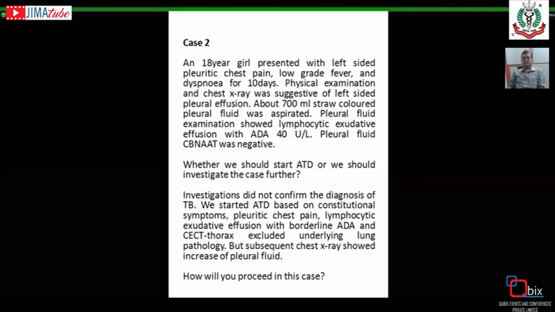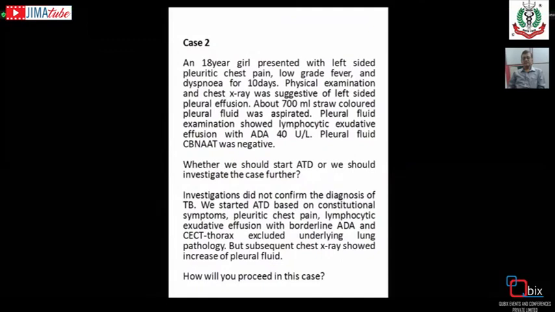The low-grade fever indicates that there is a chronic infection process, and pleuritic chest pain indicates that the pleura is involved by the inflammatory process. And the dyspnea is due to compression of the lung. The X-ray shows that there is left-sided pleural effusion, and the diagnosis of pleural effusion is confirmed by drawing fluid.